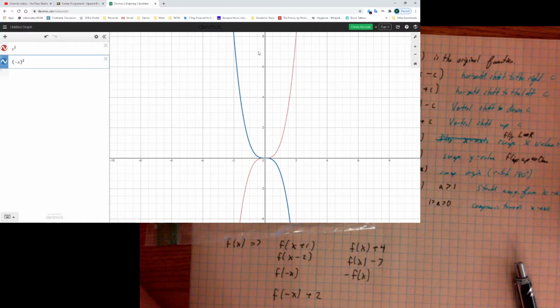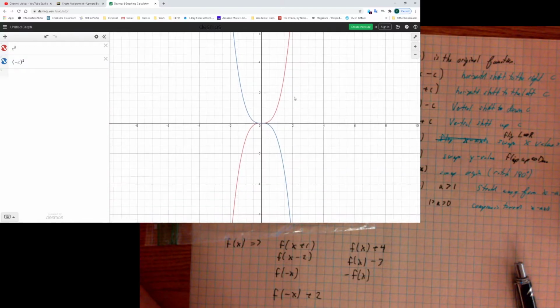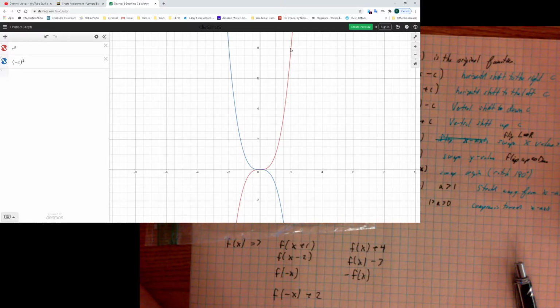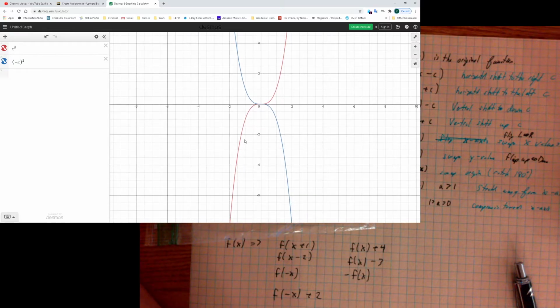So the x's have swapped. What used to be positive is now negative. What used to be negative is now positive. Notice the y's didn't change though. So it's still 8 and 8. It's just whether the x is positive or negative. Here on the original it's +2. Now it's -2. On the original it was -1, -1. Now it's +1, -1. The x's have flip-flopped.